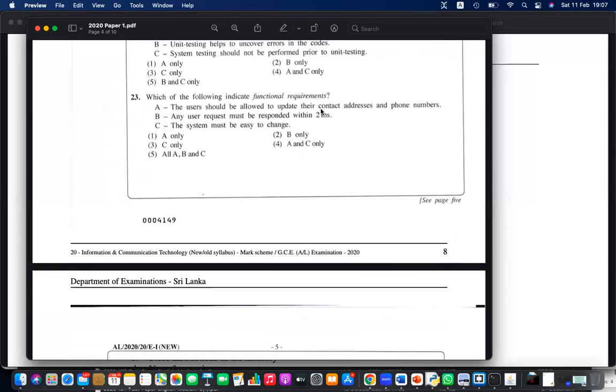Users should be allowed to update their contact address and phone numbers. Is it functional or non-functional?